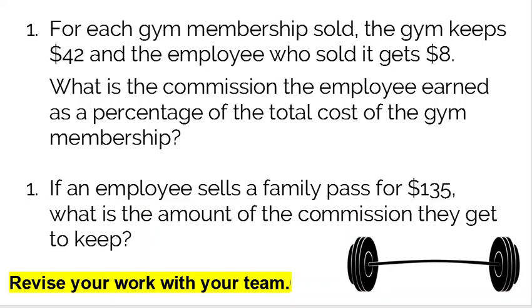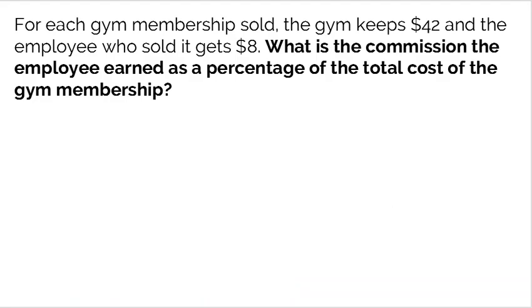For each gym membership sold, the gym keeps $42 and the employee who sold it gets $8. What is the commission the employee earned as a percentage of the total cost of the gym membership? And then we're going to also look at, if an employee sells a family pass for $135, what is the amount of commission they get to keep? So let's take a look at question number 1.